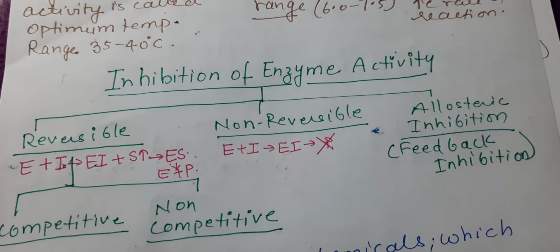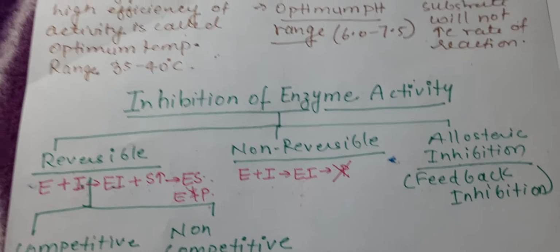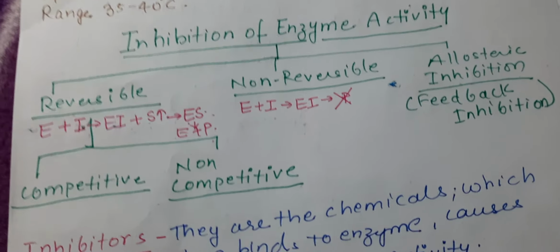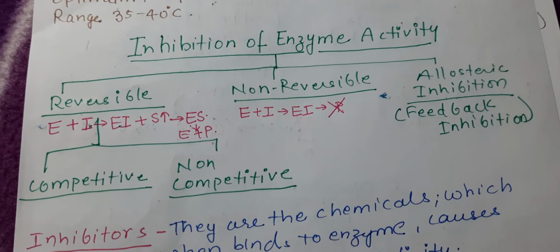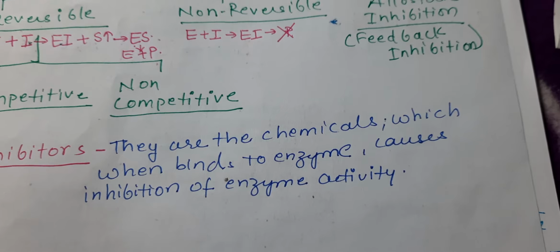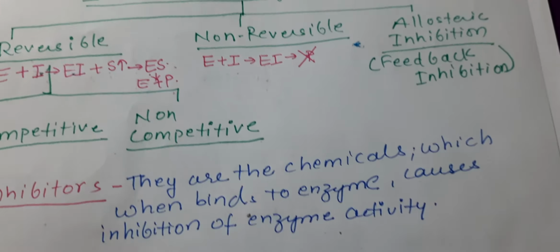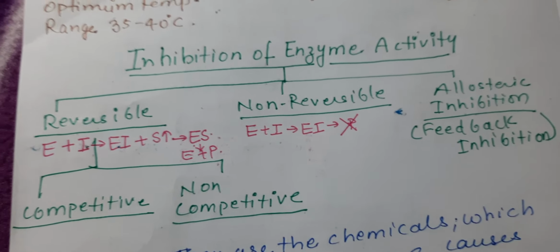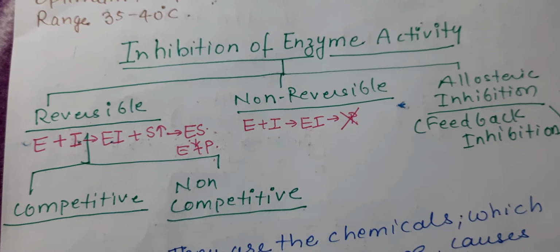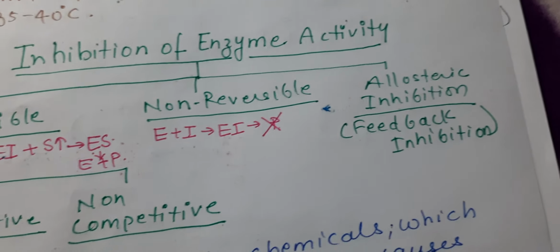Now let's talk about the inhibition of enzyme activity. Under what circumstances is the enzyme activity inhibited? There are inhibitors which are responsible for this. Now what are inhibitors? They are chemicals which, when bound to an enzyme, cause inhibition of enzyme activity. There are different types of inhibition: reversible, non-reversible and allosteric inhibition, which is also known as feedback inhibition.